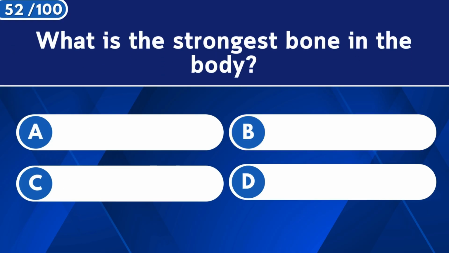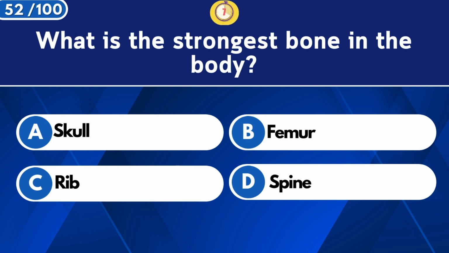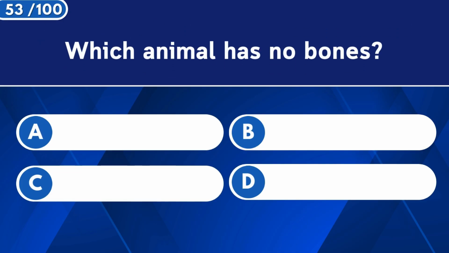What is the strongest bone in the body? Femur. Which animal has no bones?